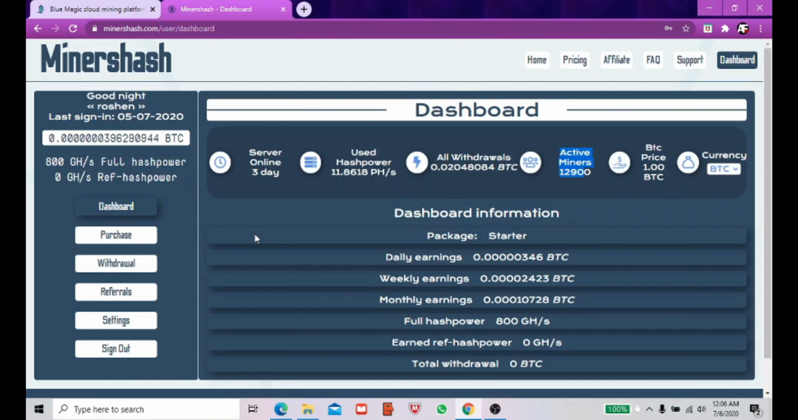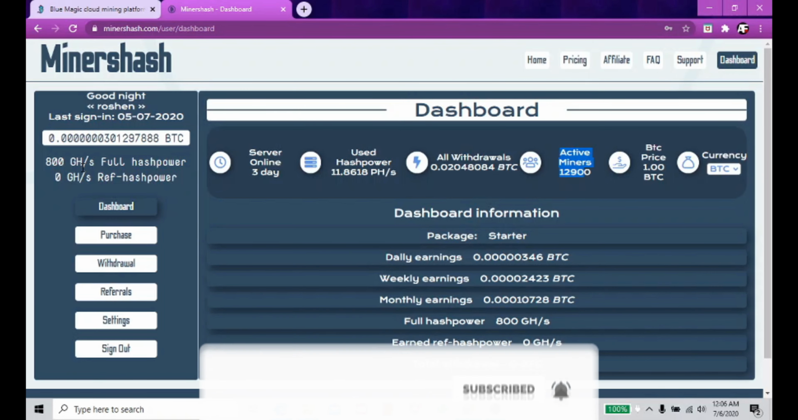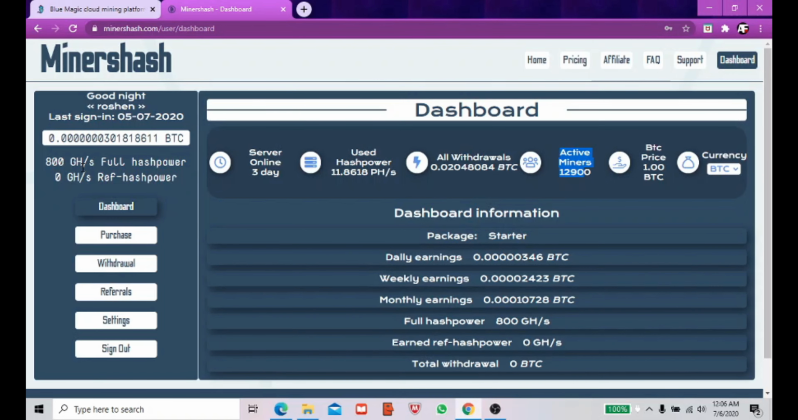You have to find referrals. Once you have good referrals, guys, your power will be more powerful. Like now the free power is 800 gigahertz. If you can find more people, more referrals, the more your hash power will increase. This is for the free profile. This package is called the starter package. For the time being, guys, I'm requesting you all to have this package only, I mean the profile.